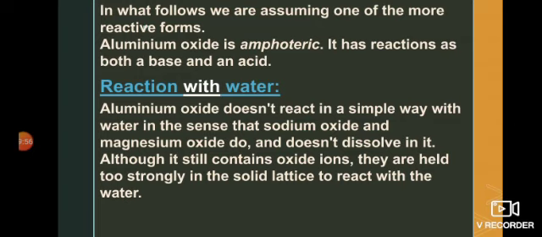Now the reaction of aluminium oxide with water. Aluminium oxide does not react with water in a simple way as sodium oxide and magnesium oxide do, and it does not dissolve in water. Although it still contains the oxide ion, the ions are held too strongly in the solid lattice to react with water.